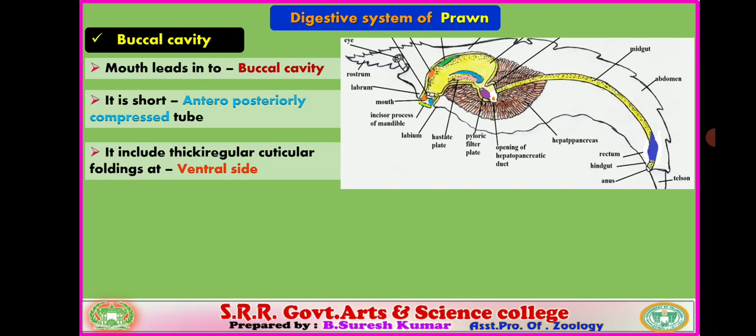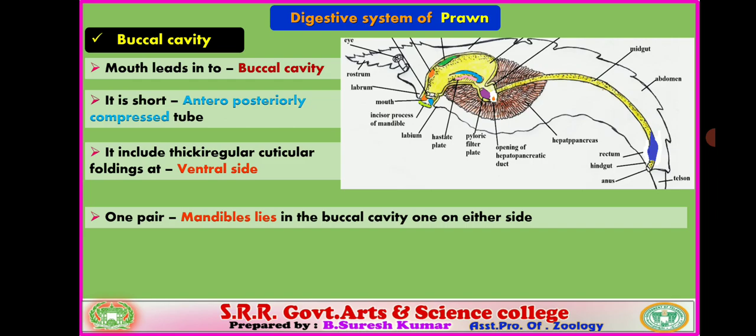Such cuticular foldings are thrown into the subsequent part of the alimentary canal, that is the esophagus. They lie completely at the ventral side, at the floor of the buccal cavity. One pair of mandibles lies in the buccal cavity, one on either side. At the floor of the buccal cavity, in front of these foldings, we find one pair of mandibles. The mandibles are appendages, head appendages.